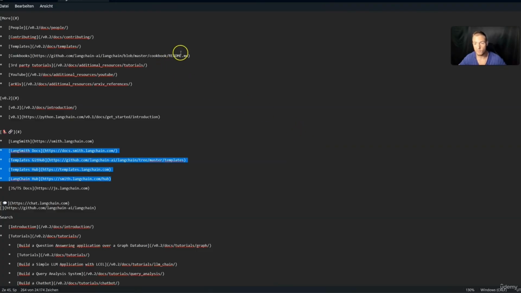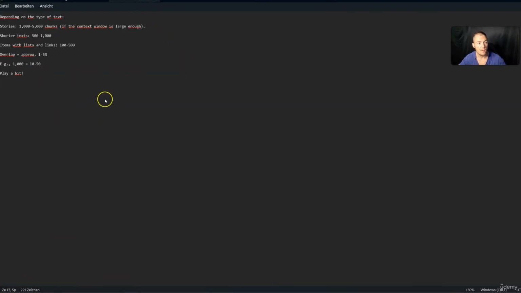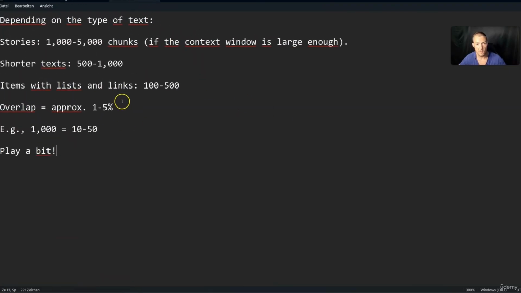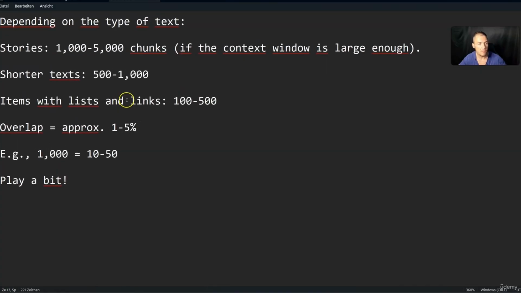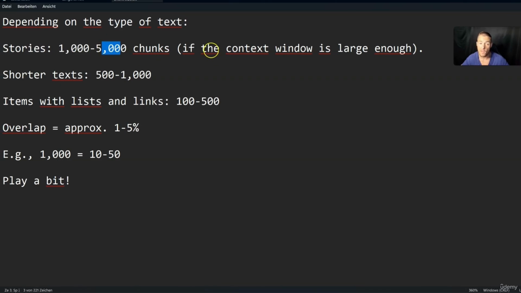I want to give you some general rules. If we zoom in on this text that I have written, it depends on the type. So of course it depends on what type you use. For example, if you have stories, you can use chunk sizes between 1000 and 5000 if the context window of the LLM is large enough.